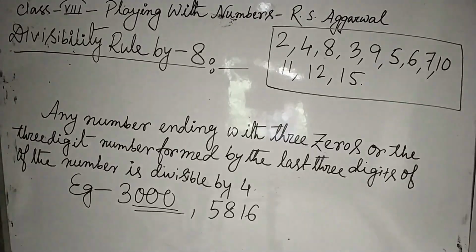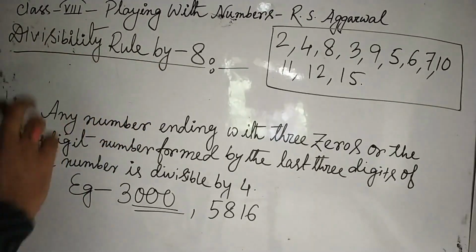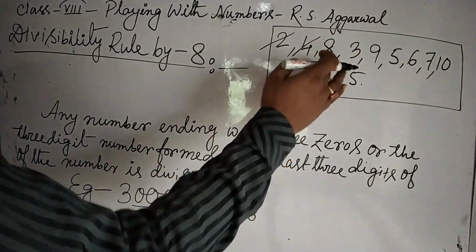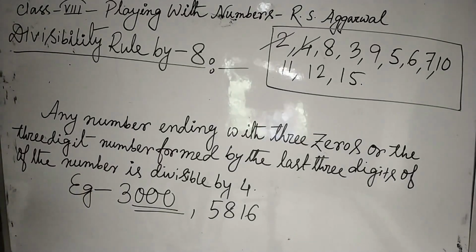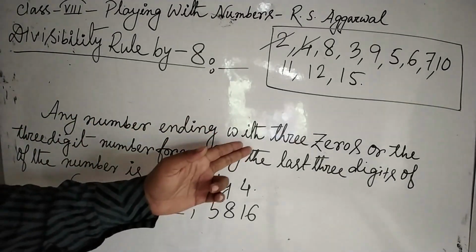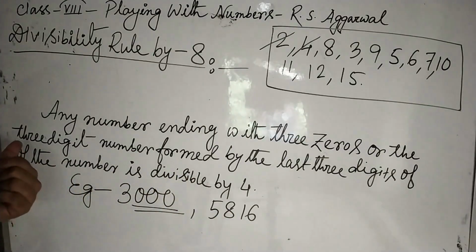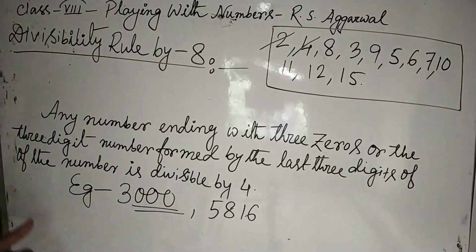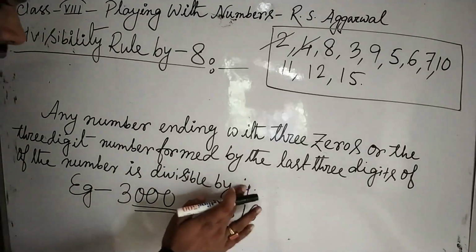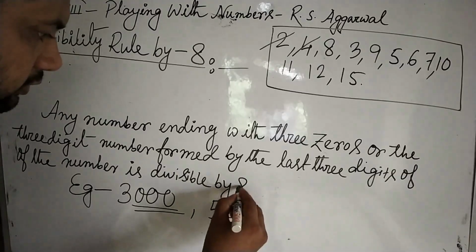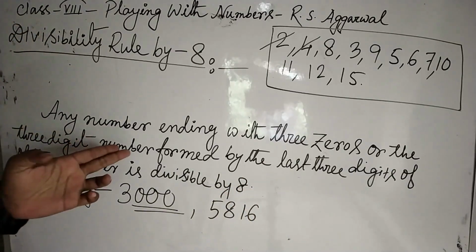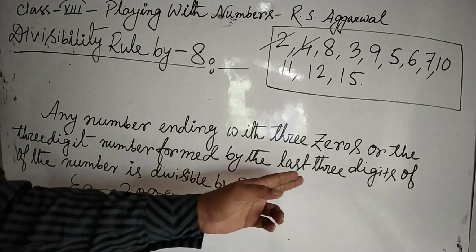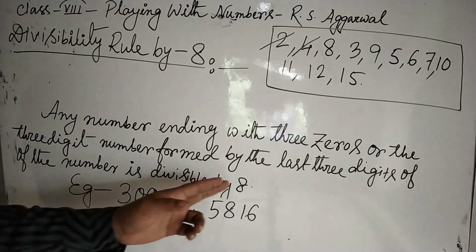Okay, now divisibility rule by 8. So far we have done 2 and 4. Next this is 8. Any number ending with 3 zeros or the 3-digit number formed by the last 3 digits of the number is divisible by 8.